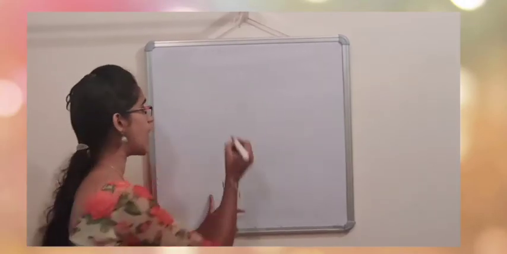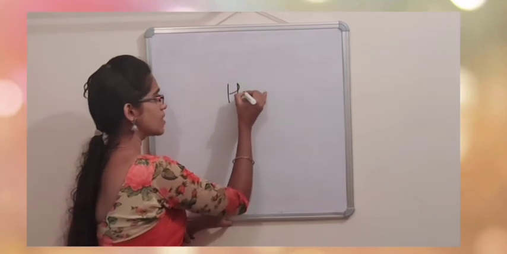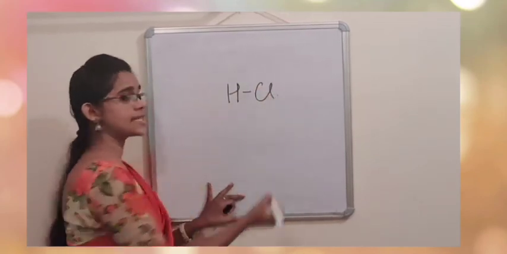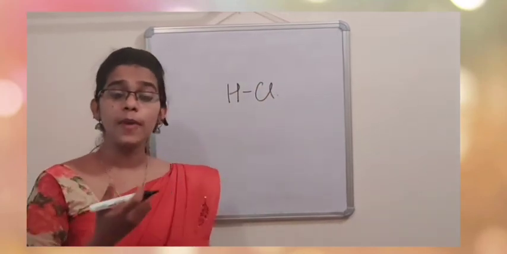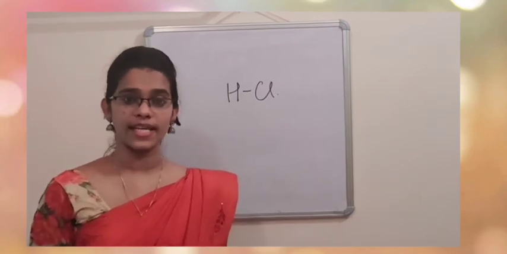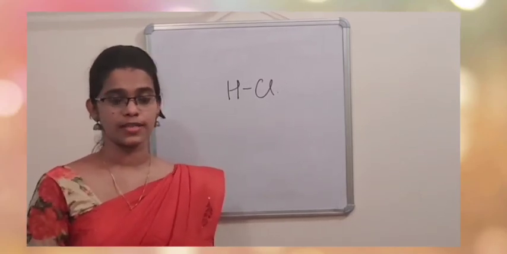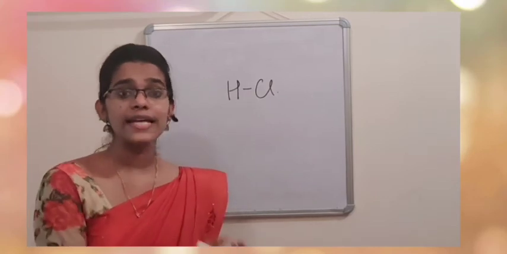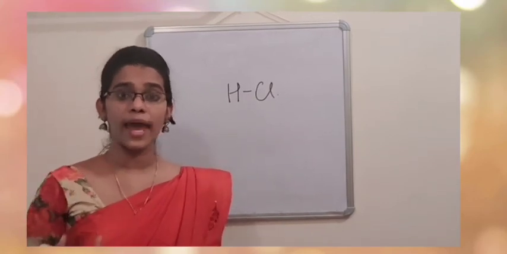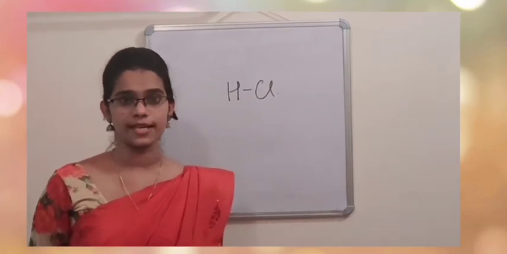By comparing the electronegativity of hydrogen chloride, we can say that chlorine atom is more electronegative than hydrogen atom. So, chlorine has a tendency to pull the pair of electrons towards itself.